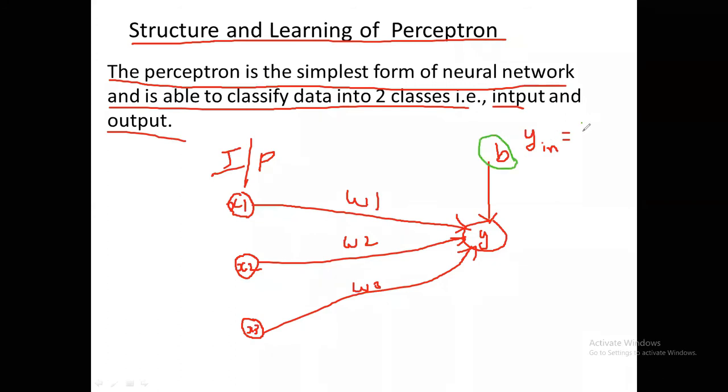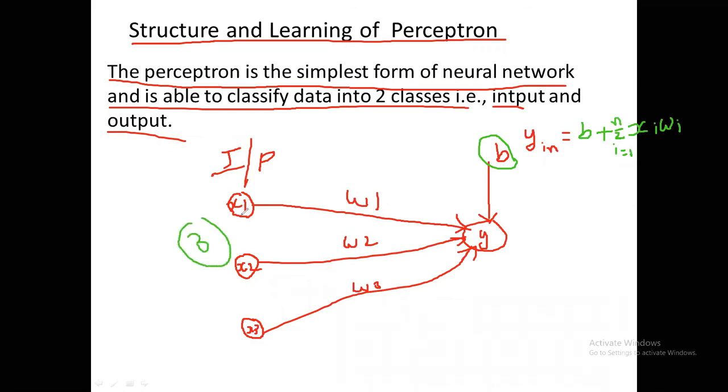B plus. So b plus what? X1 W1. That means, for example, we can represent that as xi wi, and it is the summation of i equals 1 to n. Here the n equals 3.